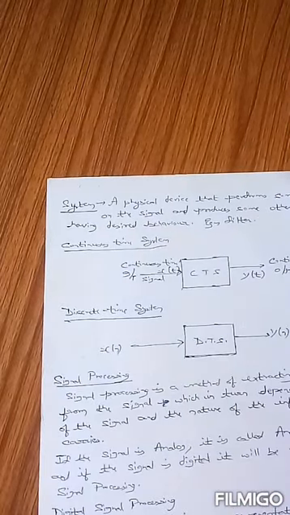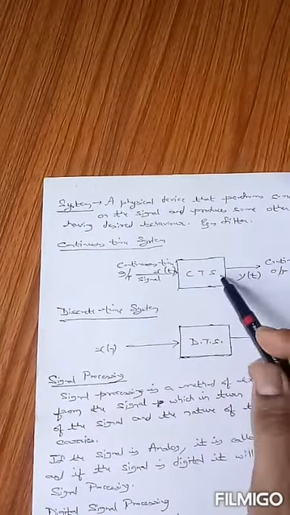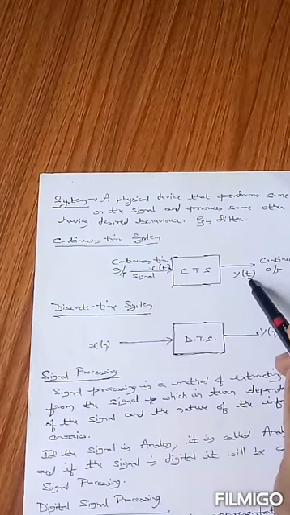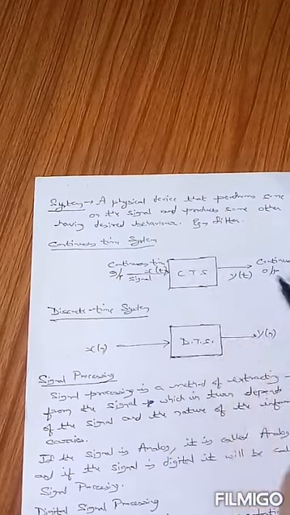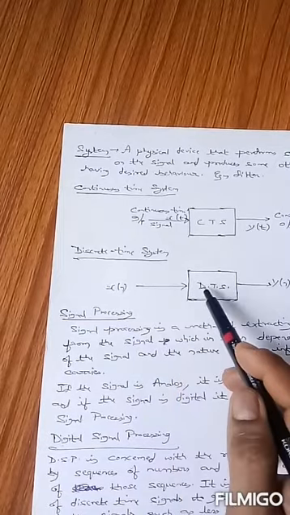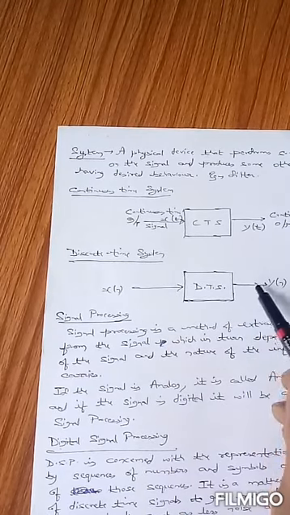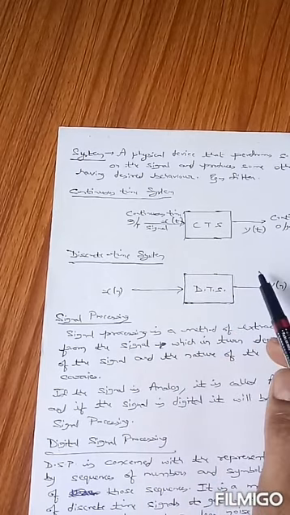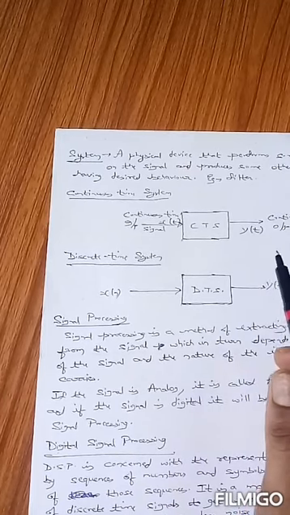So systems can be divided into two types: continuous time systems and discrete time systems. What are continuous time systems? The systems whose input is defined as x of t and output is defined as y of t. So if the input and output of any system are both continuous time signals, then you can say that the system is a continuous time system. Similarly, what are discrete time systems? If the input and output of any system are both discrete time signals, then you can say that the system is a discrete time system. This is just an introduction and definition of systems and the types of systems. We will discuss continuous time and discrete time systems in detail.